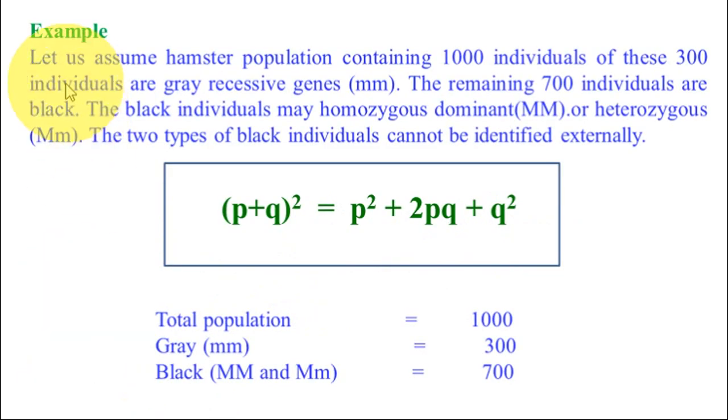Example: let us assume a hamster population containing 1000 individuals. Of these, 300 individuals are gray, with genes small m. The remaining 700 individuals are black. The black individuals may be homozygous dominant, capital M capital M, or heterozygous, capital M small m. The two types of black individuals cannot be identified externally. (p plus q) whole squared is equal to p squared plus 2pq plus q squared. Total population 1000. Gray will be 300, black 700. 700 plus 300 is 1000.